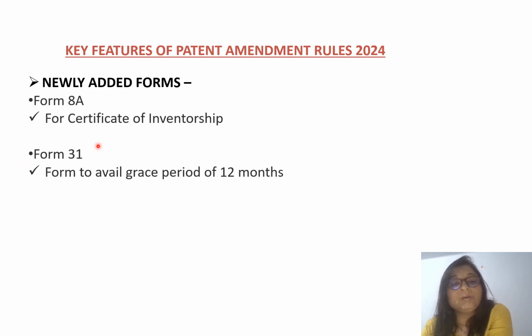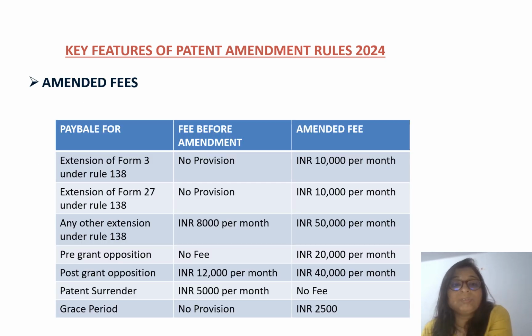Now form 31, as we discussed already, is the form to avail a grace period of 12 months for any patent application which is already anticipated by public display. In that case, you can avail 12 months from the Indian Patent Office from the date of the anticipation of your application in public display. Within 12 months you have to file that patent application, and for this, form 31 is introduced.